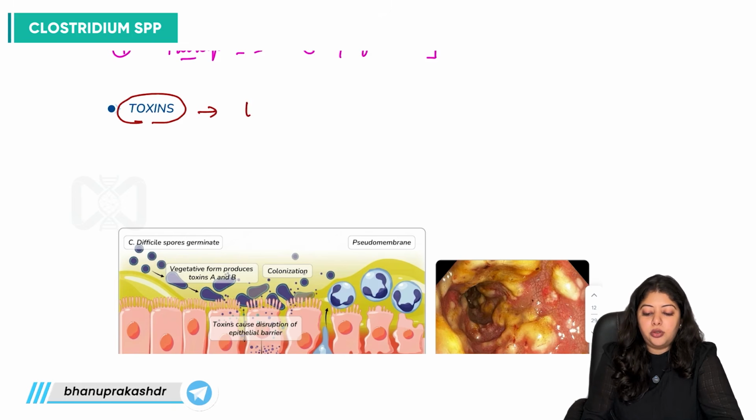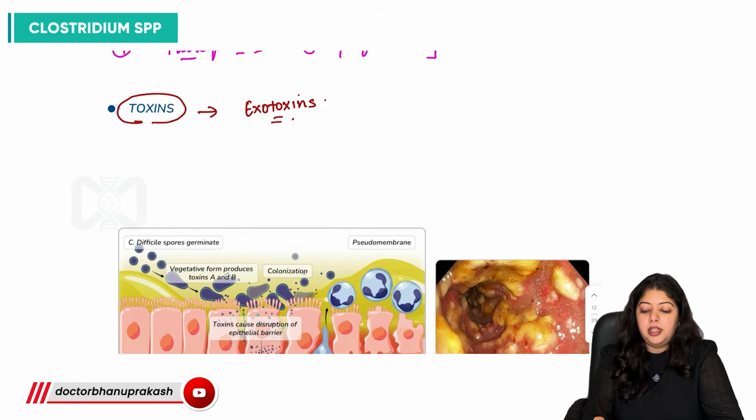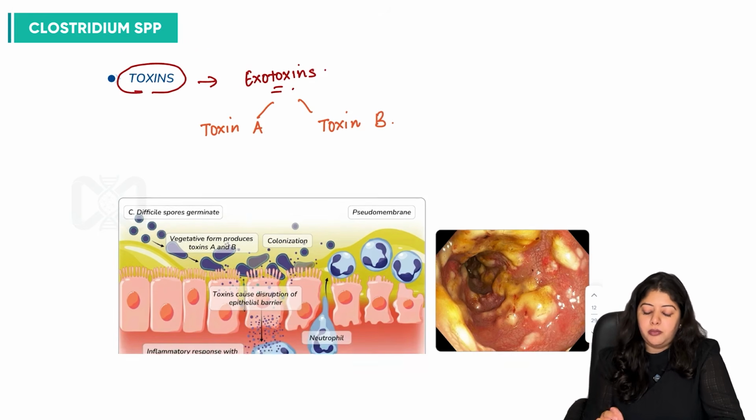So these are all exotoxins, right? What are the two different exotoxins that Clostridioides produces? These are toxin A and toxin B.